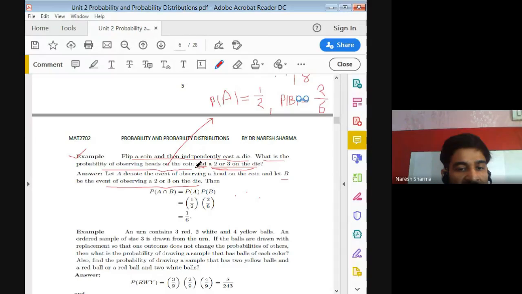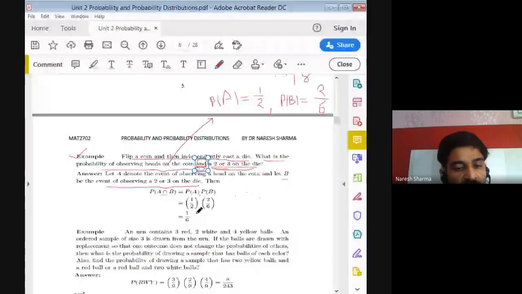So we have the AND between these two events. So we just use the intersection here between A and B. So the probability of A into probability of B. As such, A and B are not depending upon each other, right? So we may say probability of A is 1 by 2 and probability of B is 1 by 3. Just multiply these two, we get the required result.